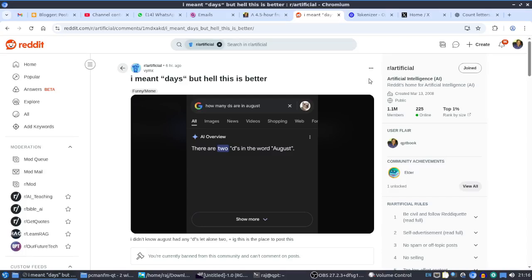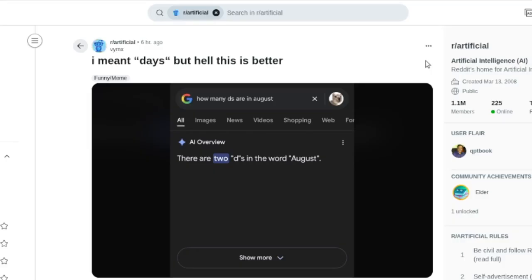Hello everyone. Today I noticed this Reddit post. It is about a Google search for the words "how many days are in August." It seems that person tried to search for how many days are in August, but instead, because of a typo, he typed "how many Ds are in August."